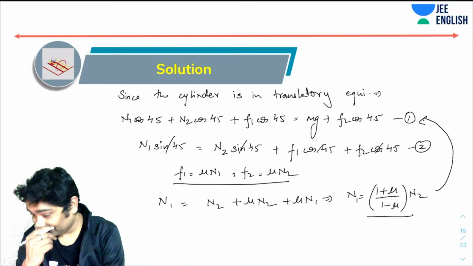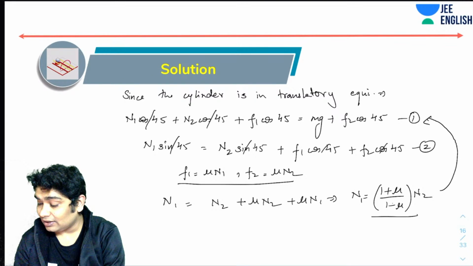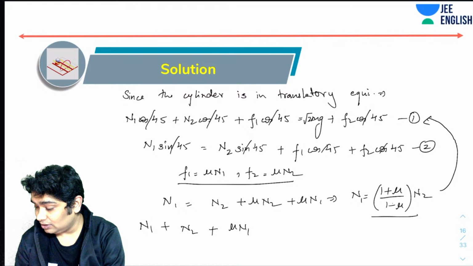Okay. So let's see. What I can do is multiply the entire side by root 2. So I can get rid of these and write root 2 here. Then I would have gotten n1 plus n2 plus f1, which is mu n1, equals root 2 mg.